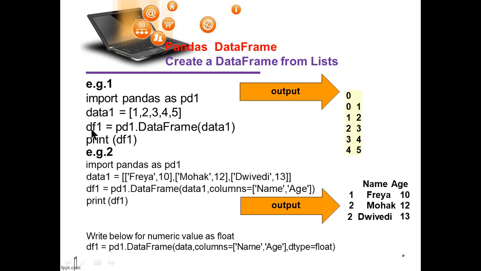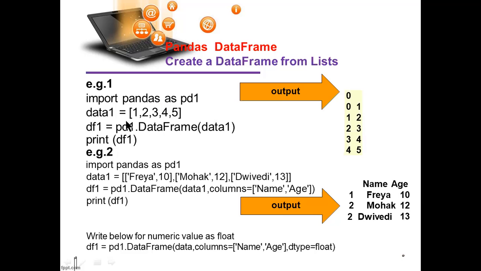Now another df1, for data frame, equals pd1.DataFrame. You have to remember one thing: whenever you are using DataFrame, D should be capital and F should be capital.